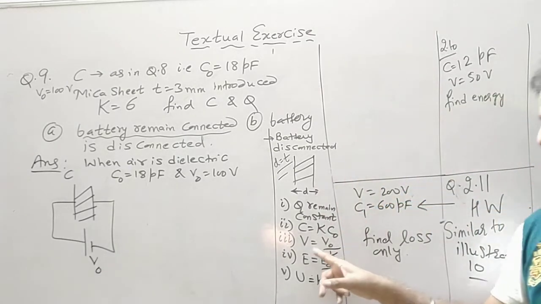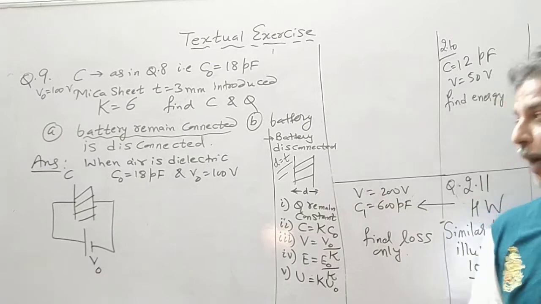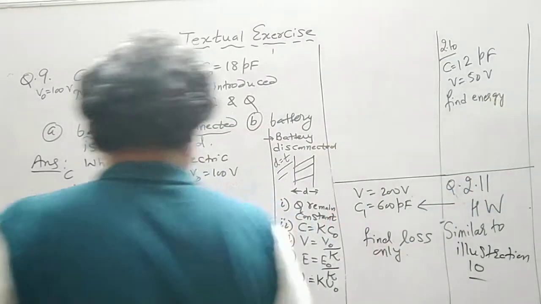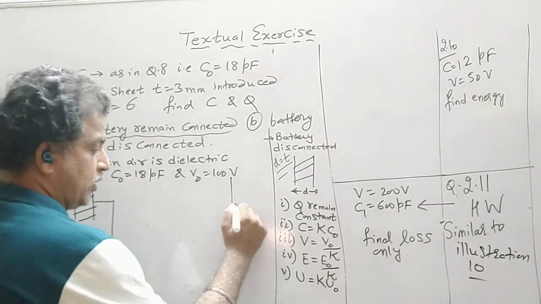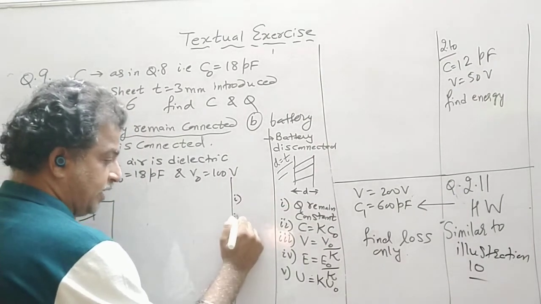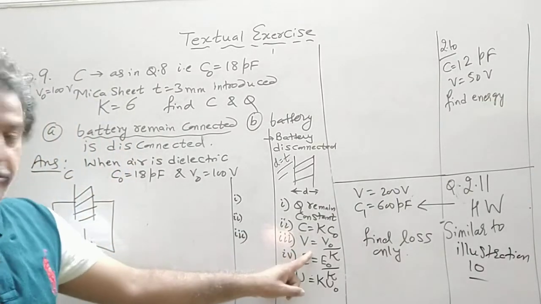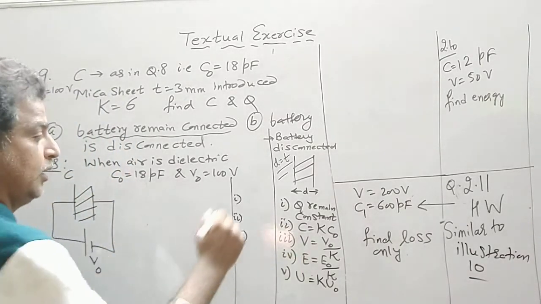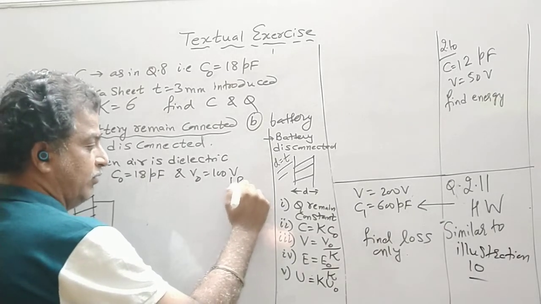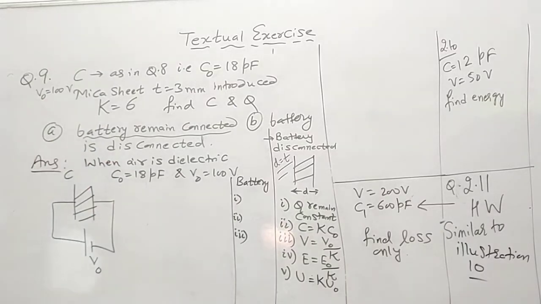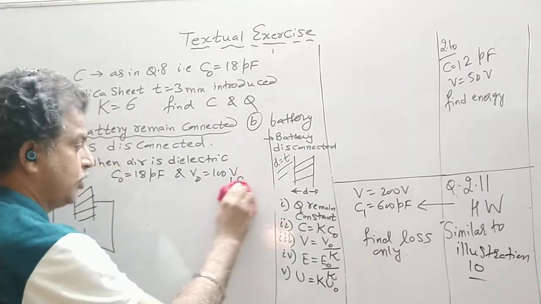Earlier V decreased, but now we compare this situation, and V remains constant. So we write this situation when the battery is connected.